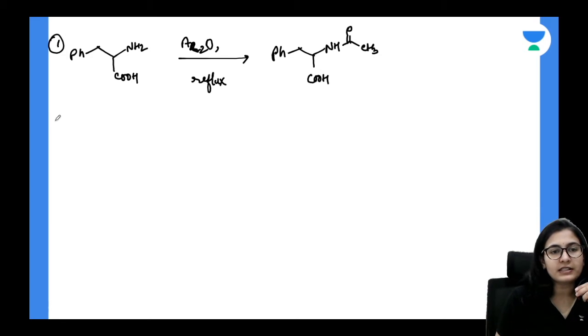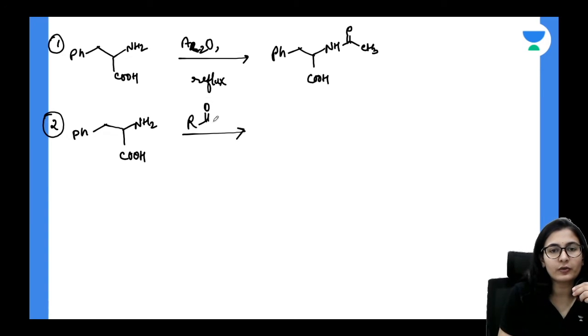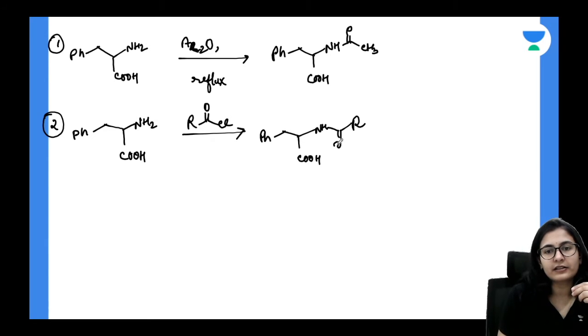Also, what after this? Let's say we also have one more method of protection. Very simply, you can take the acyl chloride, that is R-C double bond O-Cl. Now this R could be a phenyl group or some alkyl group, and it is just going to protect the molecule in the same way. This is your NH, carbonyl, and R. So you can do the acylation by taking acetic anhydride or by simply taking acyl chloride like this.